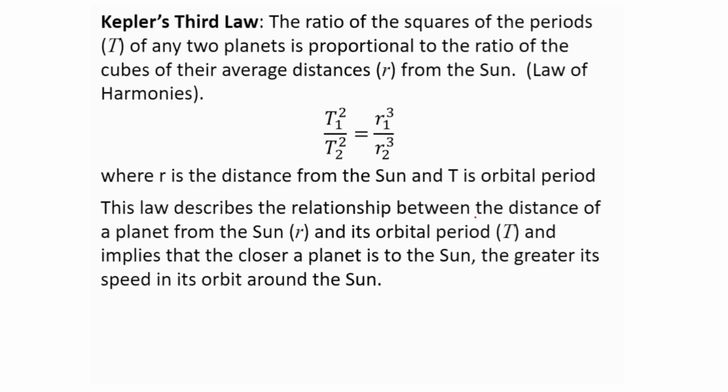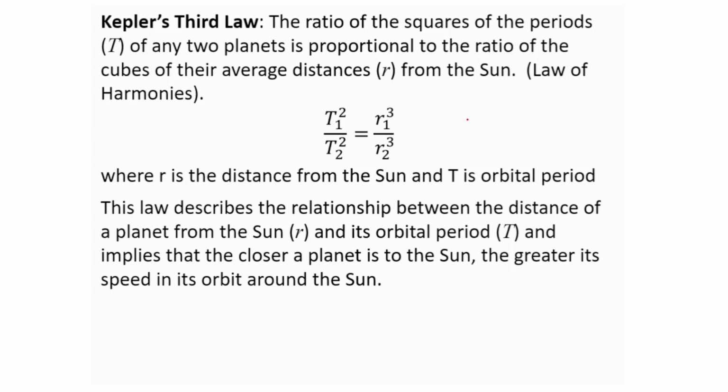Now Kepler's third law. Kepler's third law states that the ratio of the squares of the periods t of any two planets is proportional to the ratio of the cubes of their average distances r from the sun. This law is also known as law of harmonies.